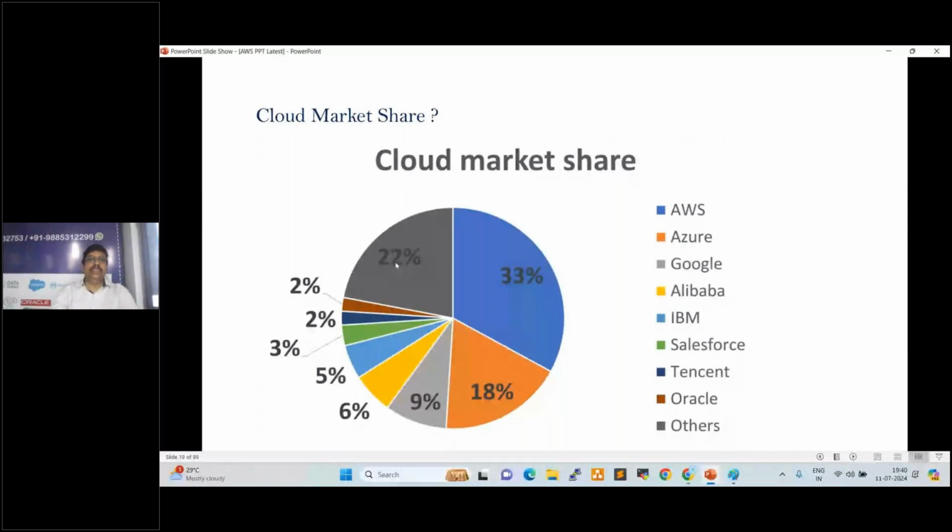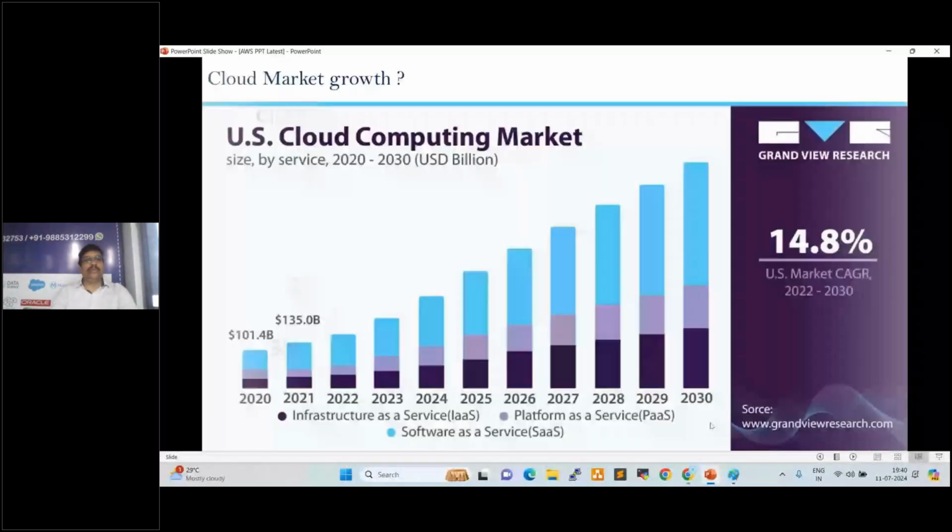This is the cloud market growth. I switched to the cloud platform in 2012, and from 2012 to 2024 the growth is like this. In the coming 15 to 20 years, the cloud and DevOps market would be like this. Currently, so many openings are there. If you search on Naukri or LinkedIn, plenty of openings are there, even for freshers.